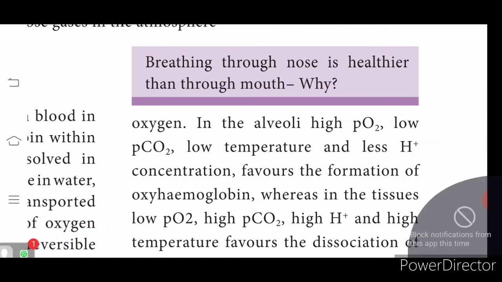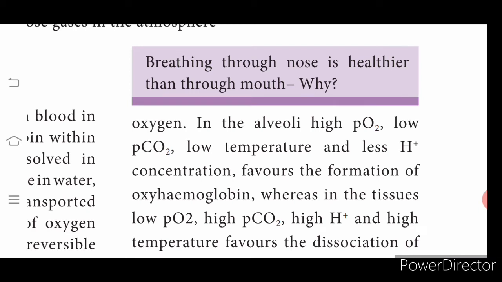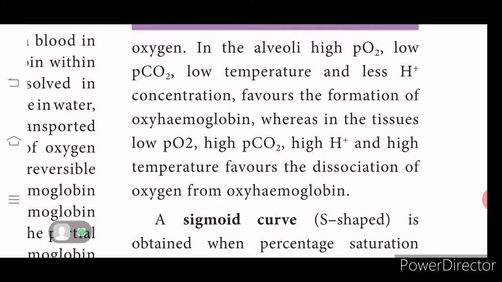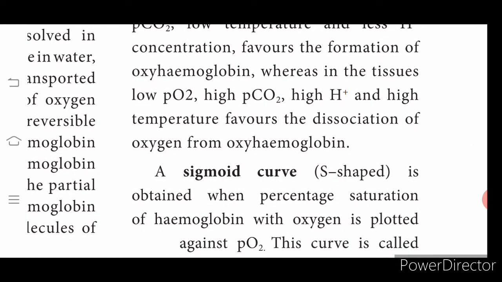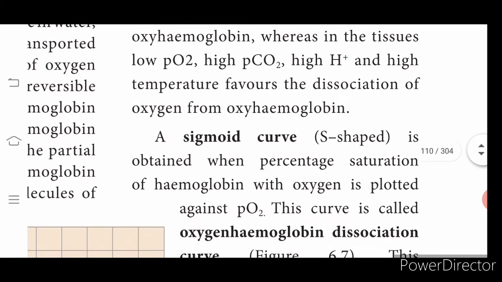So in alveoli, high PO2. What is high PO2? What did I tell you? PO2, partial pressure of oxygen. Then low PCO2, the partial pressure of carbon dioxide is low, low temperature and less hydrogen ion concentration. As you know, hydrogen ion concentration means pH, which determines the acidity of the substance. This favors the formation of oxyhemoglobin.